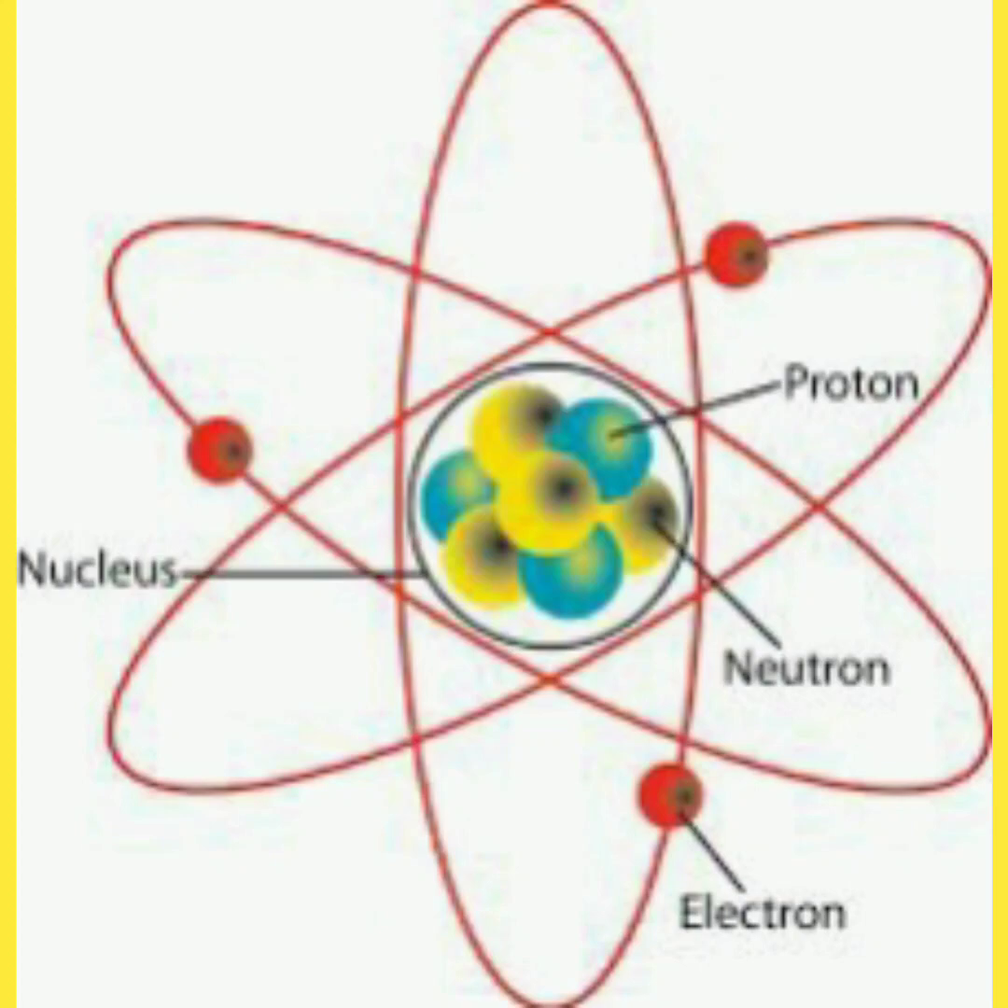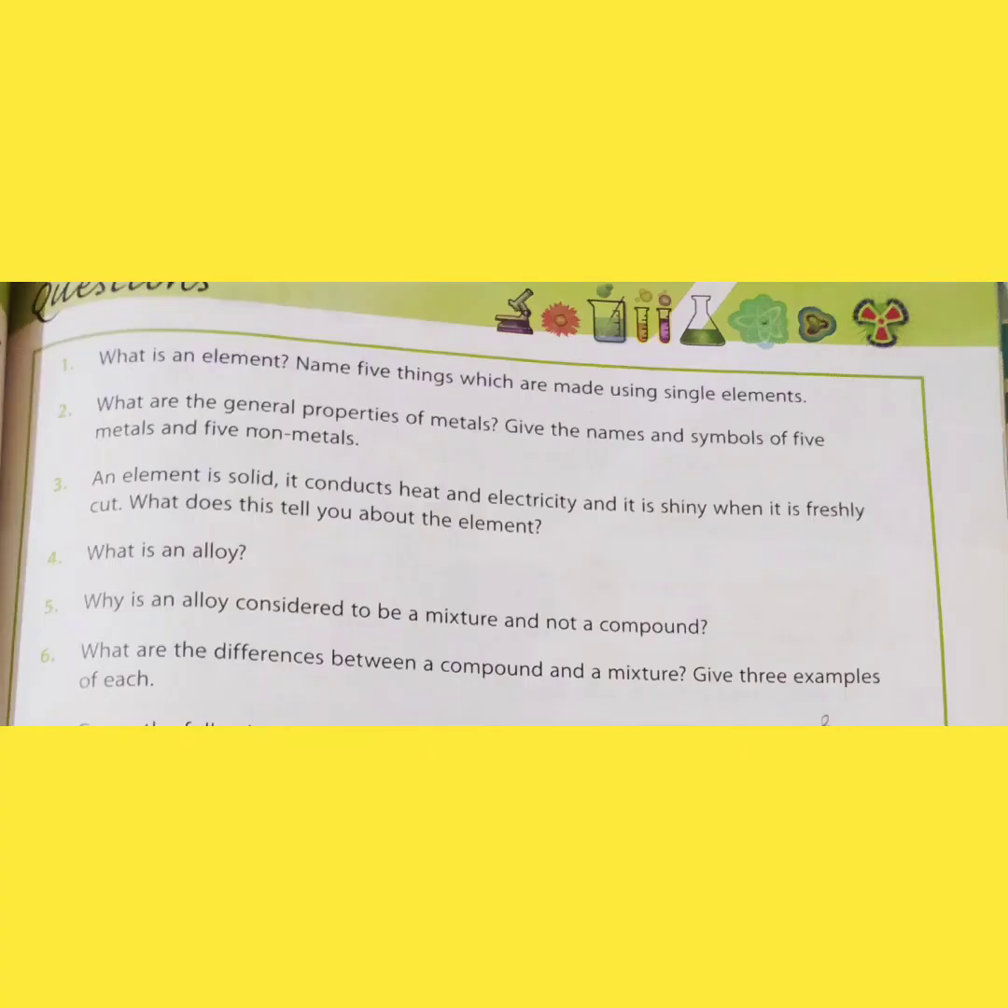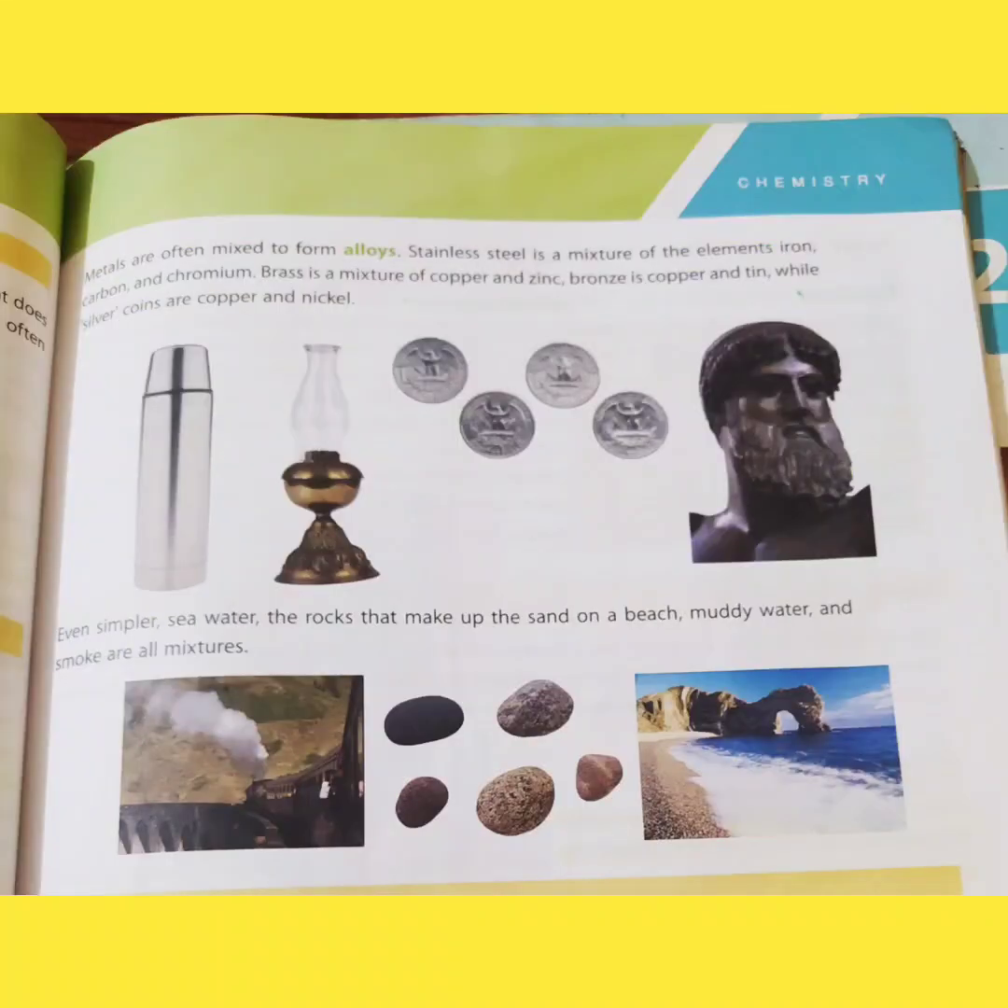Today we have to do question number 4 and 5. Question number 4 is, what is an alloy? Question number 5 is, why is an alloy considered to be a mixture, not a compound? So be ready with your journals. We have to do these answers very neatly. But before doing these questions, we need to have a look at page number 49, top. The examples of alloys and explanation are given there.